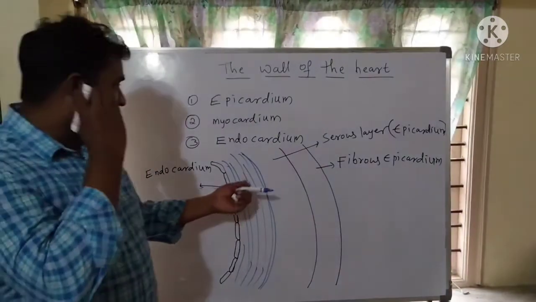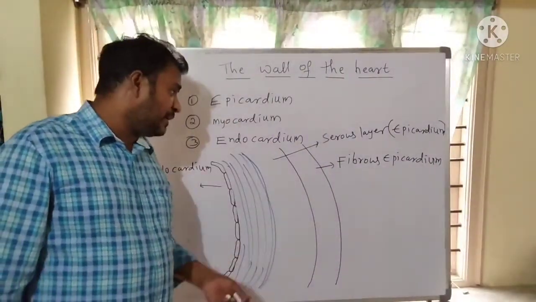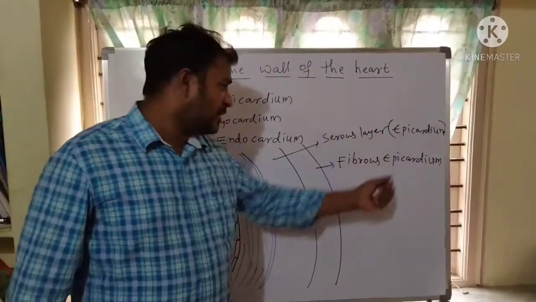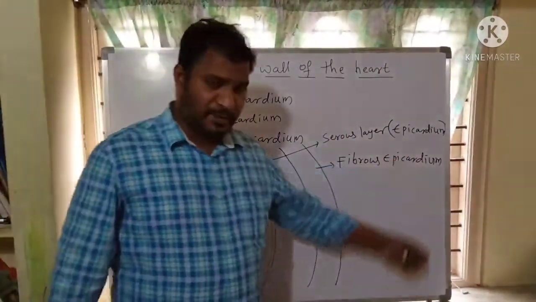So the outermost layer is called epicardium. Within the epicardium, again two layers are present. The inner layer is called serous epicardium and the outer layer is called fibrous epicardium.